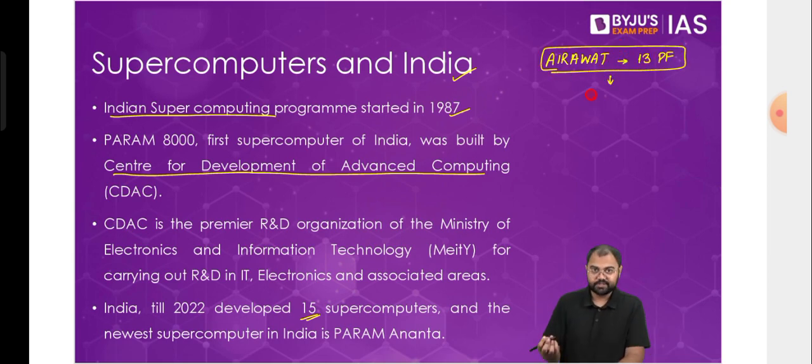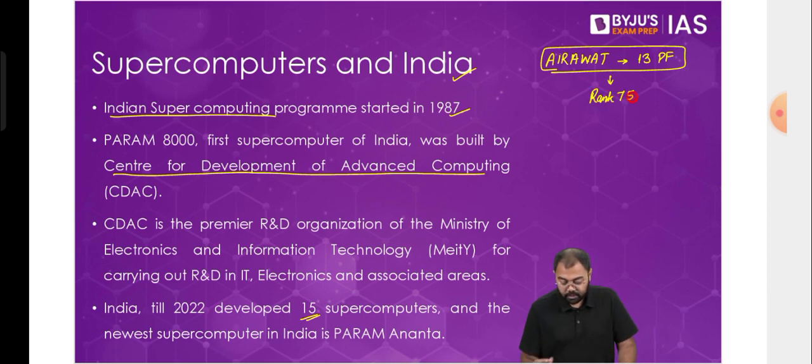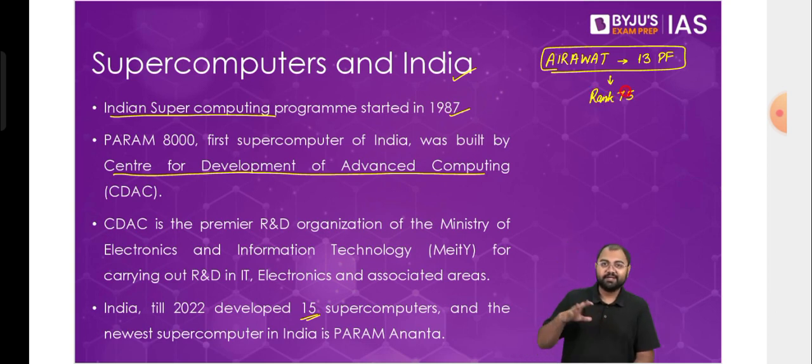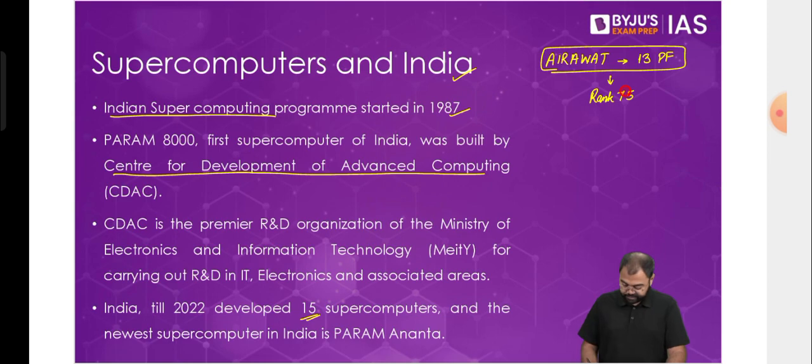According to the newest global rank, every year there is a ranking of the fastest 500 supercomputers that is released. Last year, I think we were somewhere around 110th position. This year, we now have rank 75, which is obviously a much better rank, and we are improving day by day. There are a lot of steps also being taken by the government of India to ensure that we can have better and faster supercomputers in the coming days.